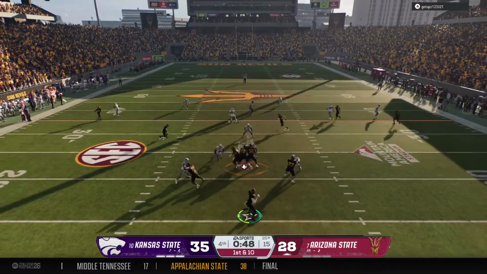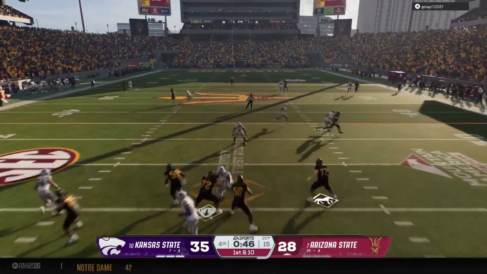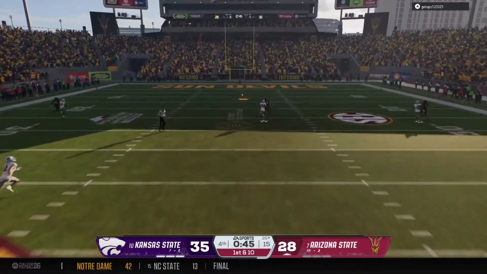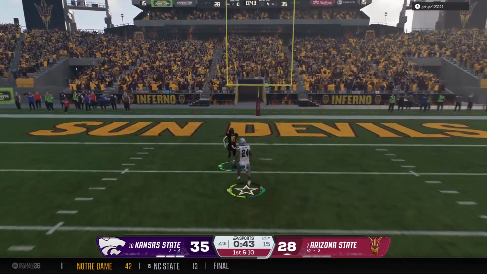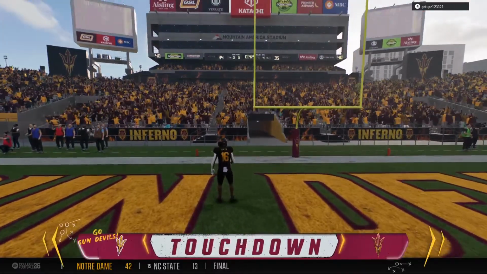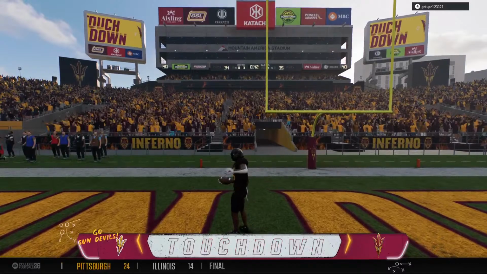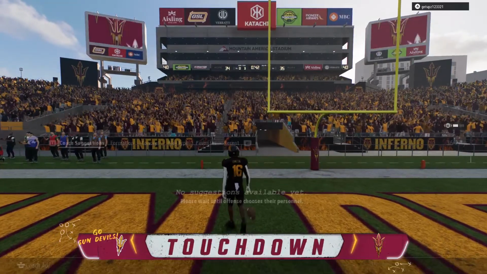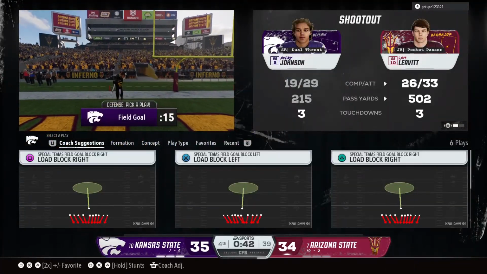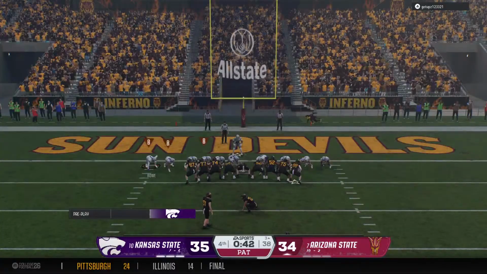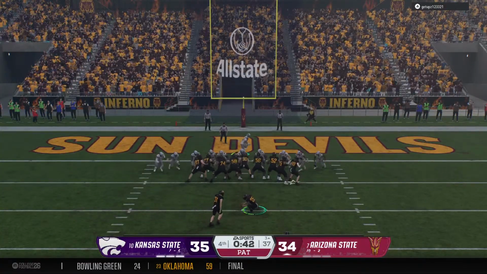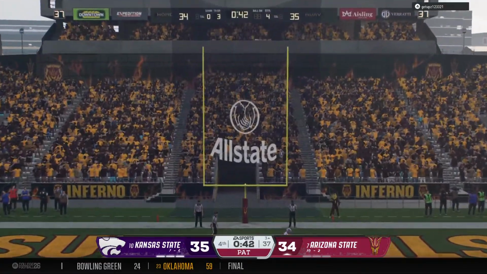On 1st and 10, looking to throw. Looking for a late deep shot. The catch is made for a huge pickup, all the way to the end zone. What a play. Touchdown, ASU. Chris, how about that execution? Great throw by the quarterback. The receiver does his job and then takes it into the end zone.